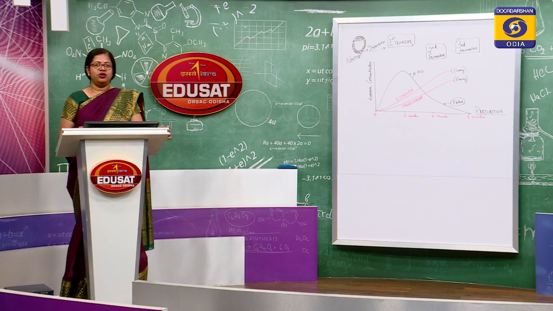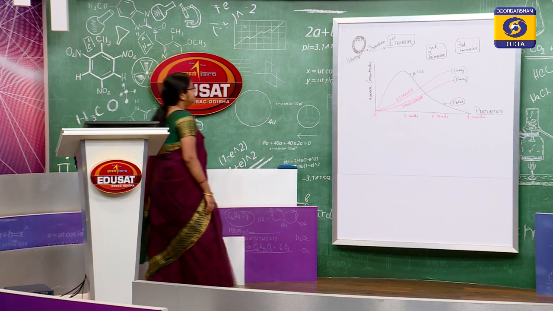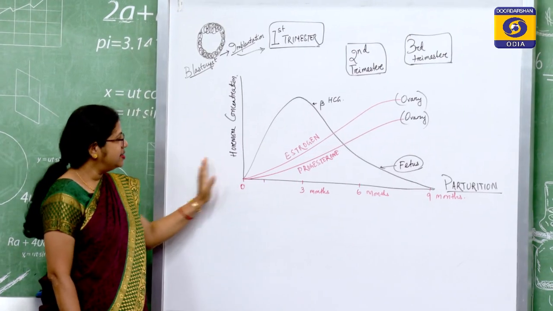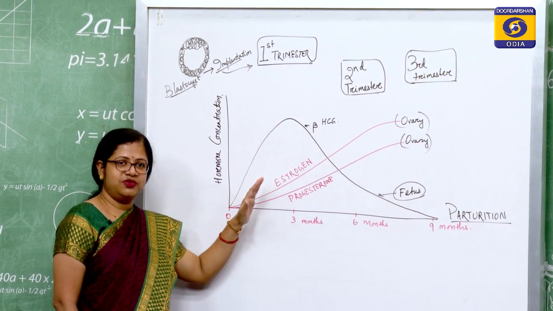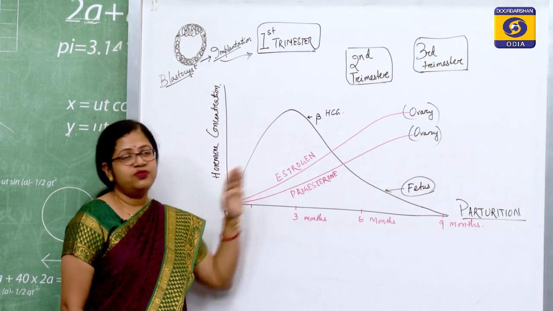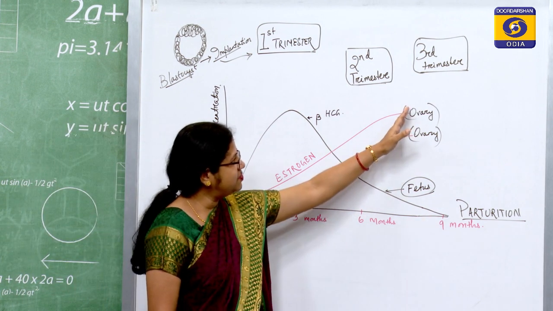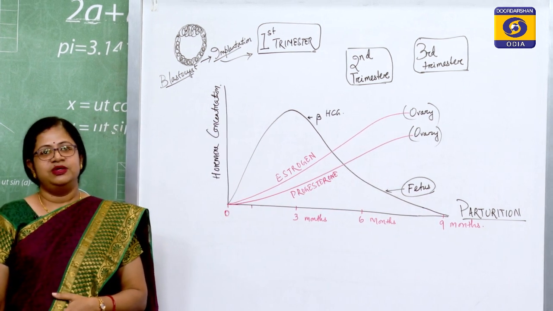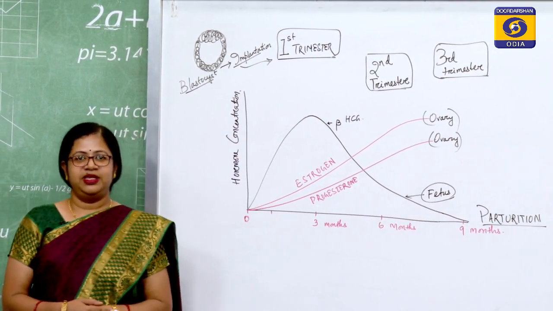Now, these hormones play in a coordinated manner, as you can see in this diagram. These are the hormones during the first, second and third trimesters of pregnancy, and during the first trimester beta HCG level will go up. It will stimulate progesterone secretion from corpus luteum and maintenance, and thereafter the estrogen and progesterone from the ovary will continue up to the third trimester, and at the parturition we can see there is a fall in both the estrogen, progesterone as well as the beta HCG. So, this will lead to the expulsion of the fetus from the uterine cavity.